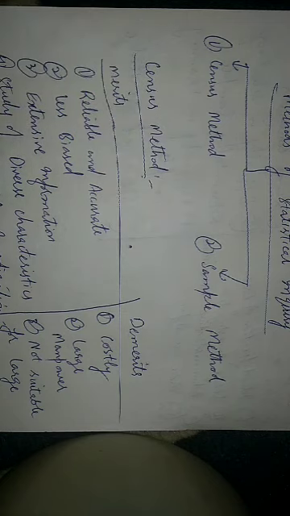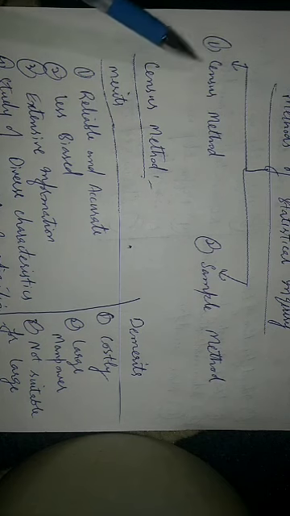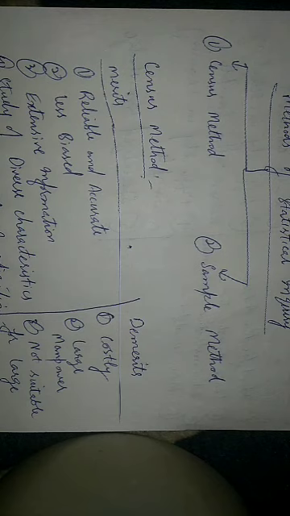Now, what's the suitability of the census method? Census method is suitable particularly for such statistical investigations which have a small size of population, widely diverse items in the population, or the requirements of intense examination of different items.